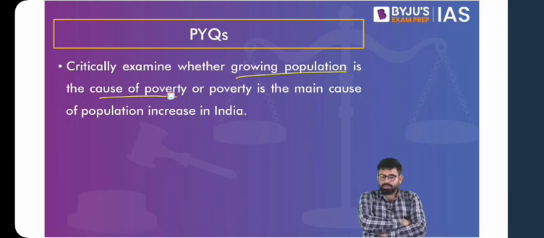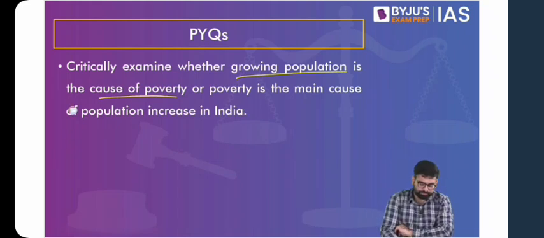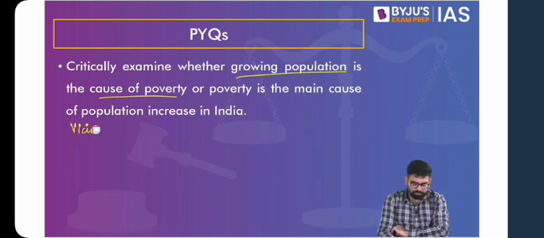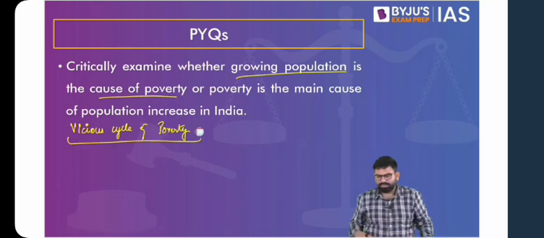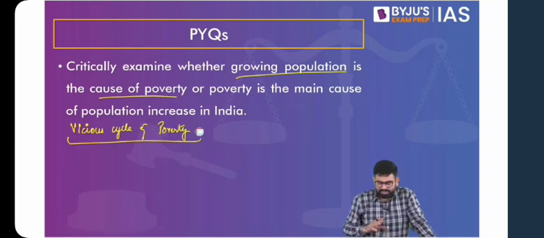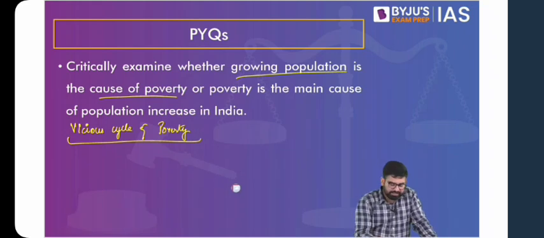This question has two parts. One part says that growing population can become a cause of poverty. If the population grows, it leads to poverty. Another part says that it is poverty which leads to growth in population. So this is basically divided into two parts. Now let's see what you have to say about the first part. How does population growth lead to poverty?